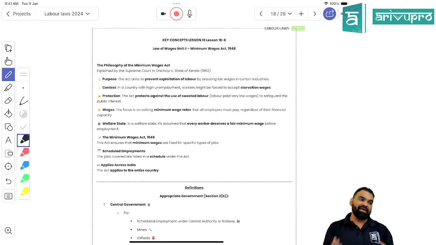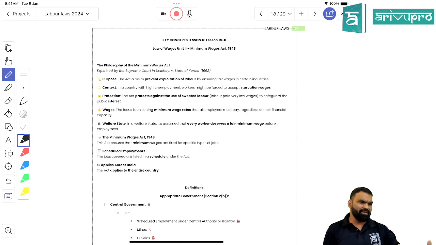Can you have any guesses what would be the difference between minimum wage and living wage? Can you guess? It would be higher. Definitely it would be higher. I'm not asking whether it would be lower or higher, definitely without any doubt, right? Based on inflation, don't you think that when it comes to minimum wage, it would even carry inflation?